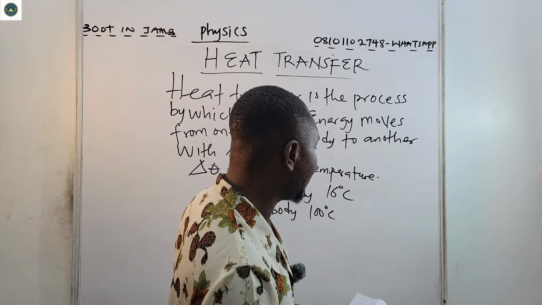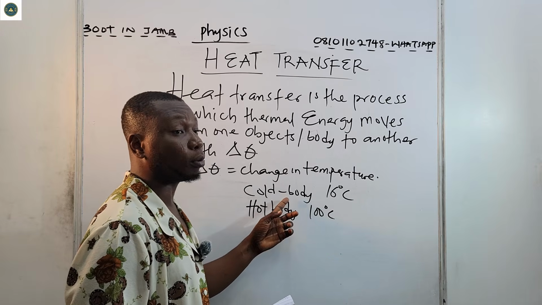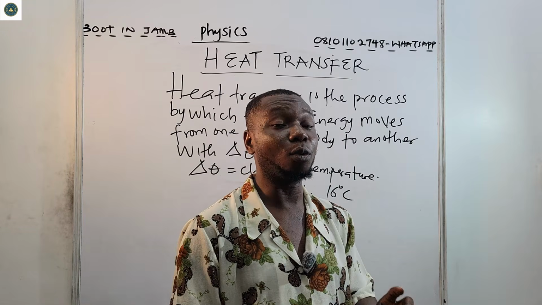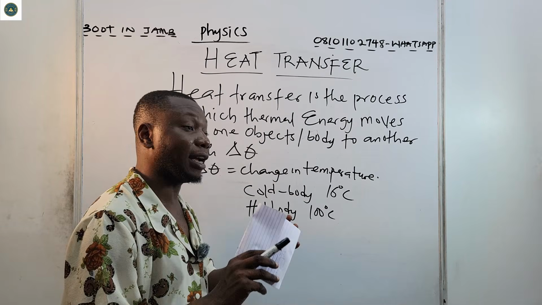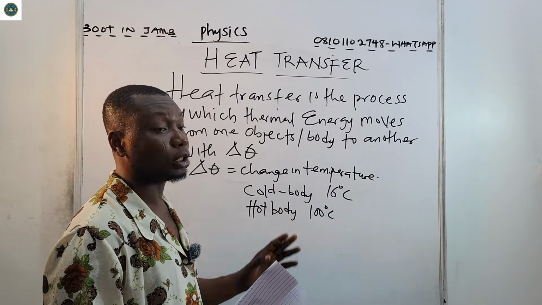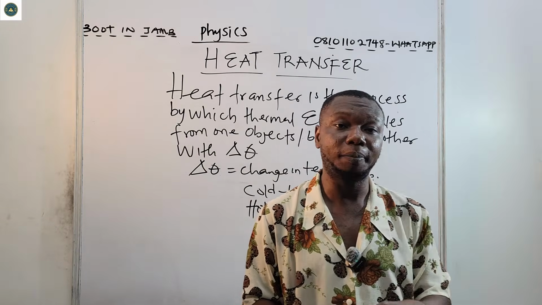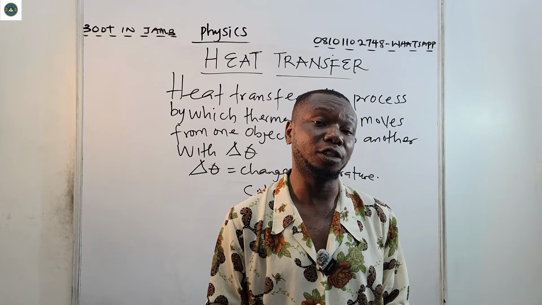Now, when the heat is transferred to this cold body, if they attain thermal equilibrium, that means they will have the same temperature. At thermal equilibrium, both bodies will be at the same temperature. I think that was also explained in thermodynamics, for those of you that will do mechanical science in the university.